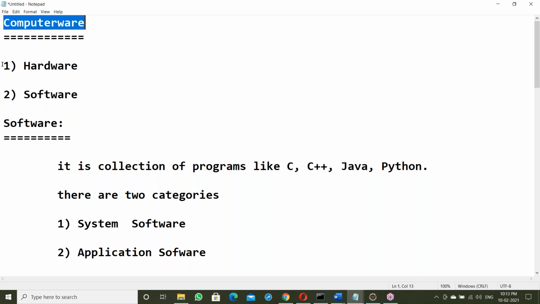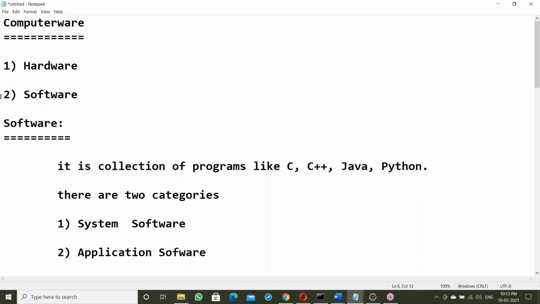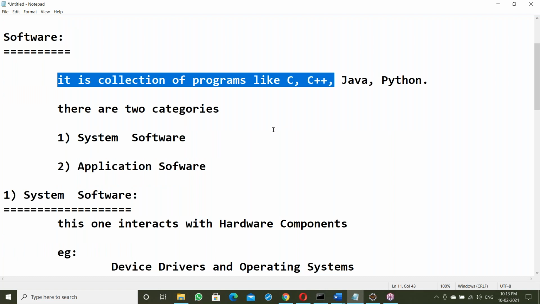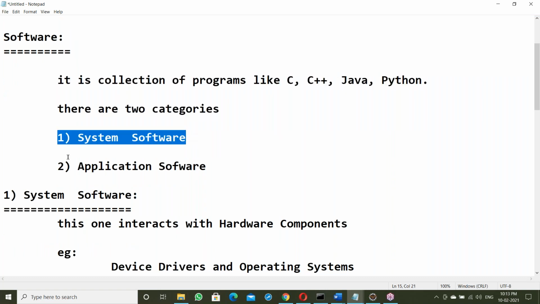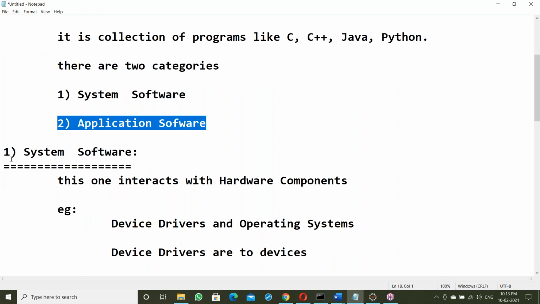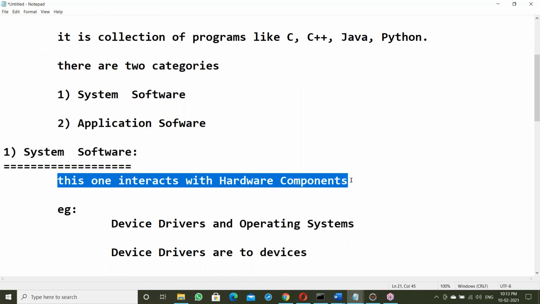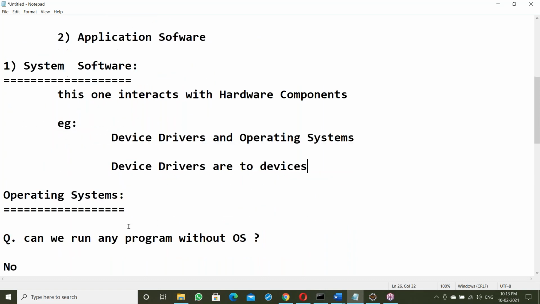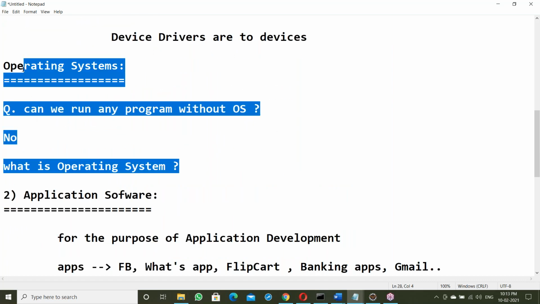See, in a computer there is hardware and software. Our part is software. Software is a collection of programs like C, C++, Java. In software, there are two categories: system software and application software. What is system software? It interacts with hardware components: device drivers and operating systems. We discussed device drivers and operating systems. Okay, fine.